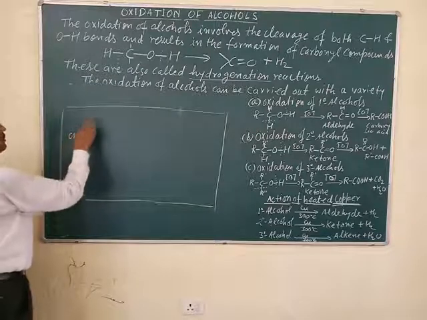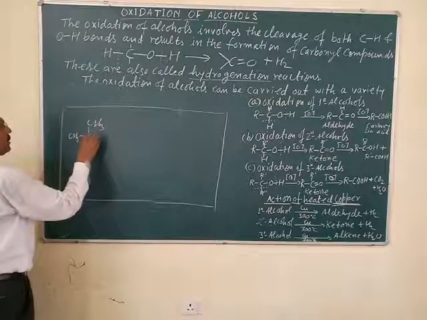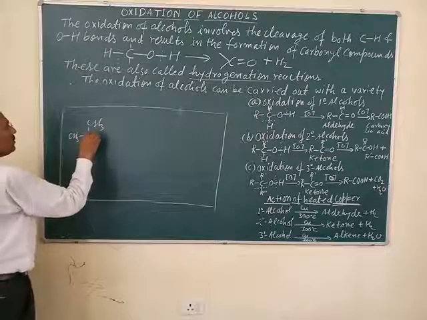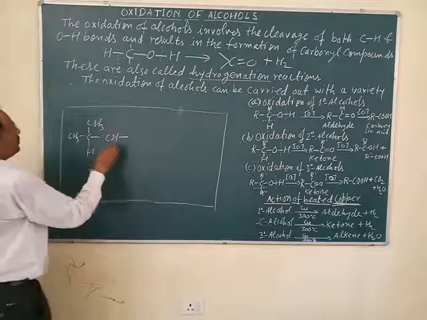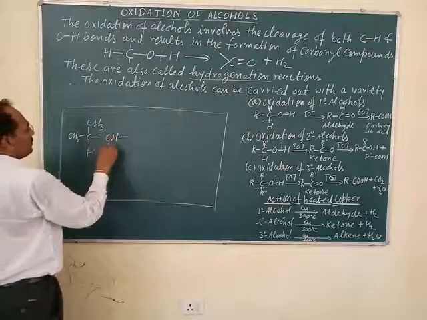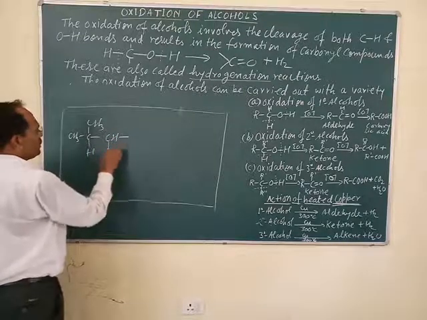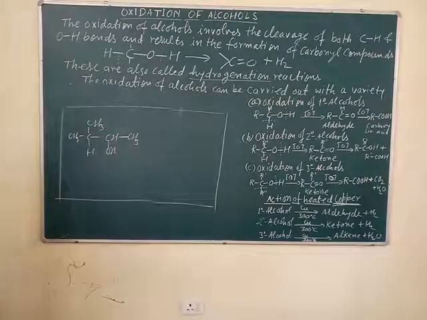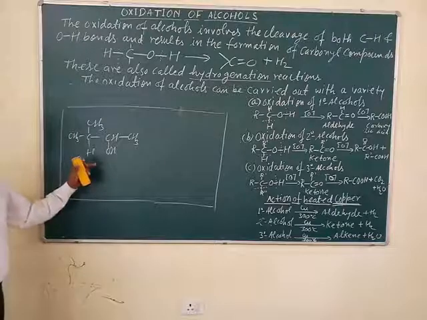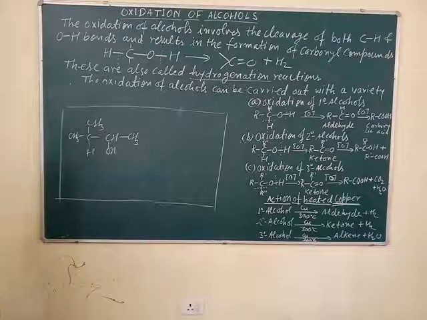This is CH3CHOHCH3. This example was taken in dehydration of alcohol.